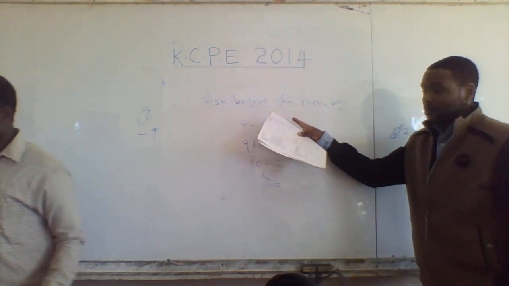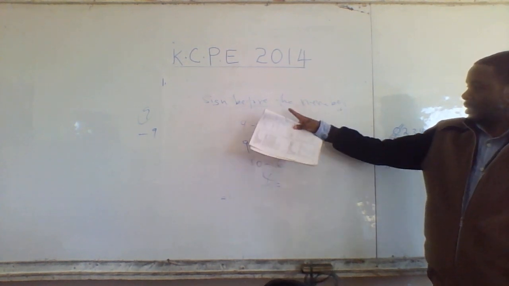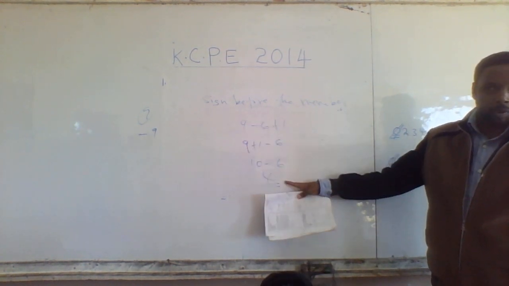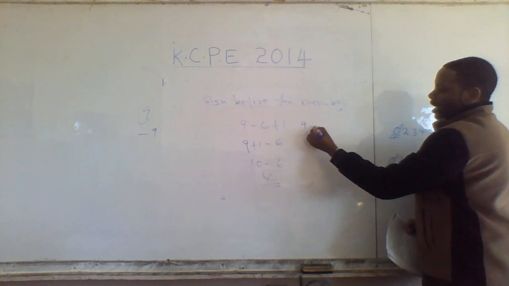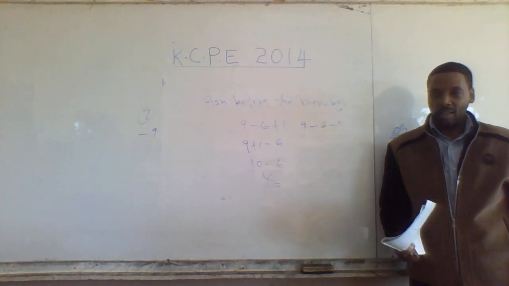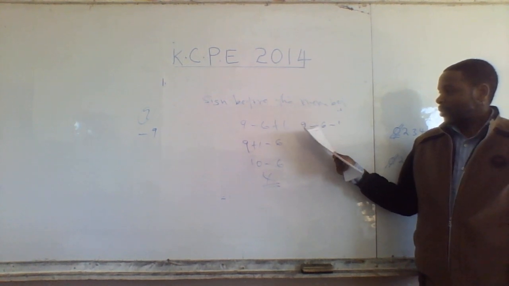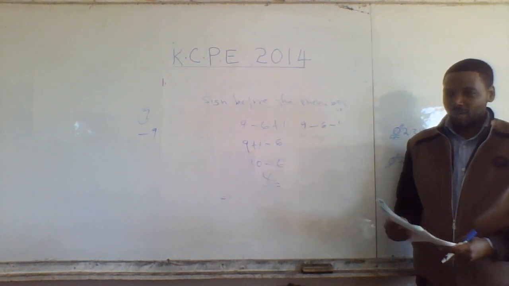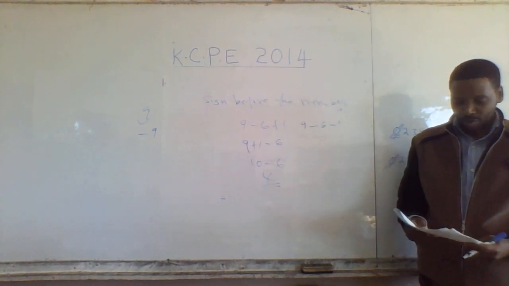Good. And we are coming back to this because in algebra this is what gives children a problem. We shall come with questions like 9 minus 6 minus 1. I know when you get to such things, you start getting confused. So we are going to get back to this soon when you are doing algebra so that you know how to do that.